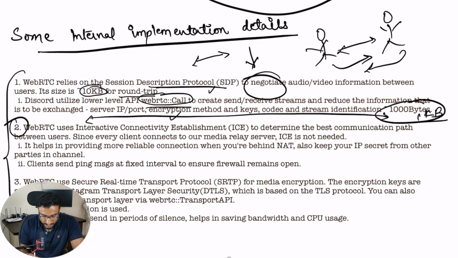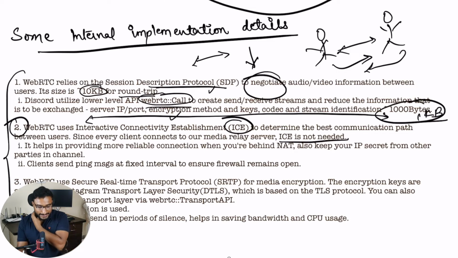Going to the second point, WebRTC uses Interactive Connectivity Establishment, big words, ICE, to determine the best communication path between users. Since every client connects to our media relay server, ICE is not needed, right?